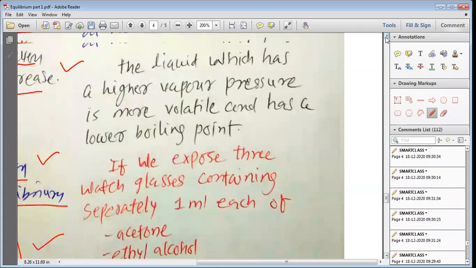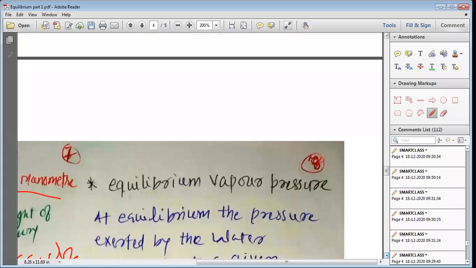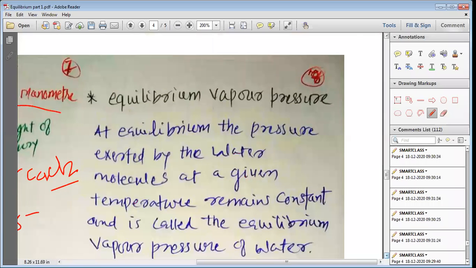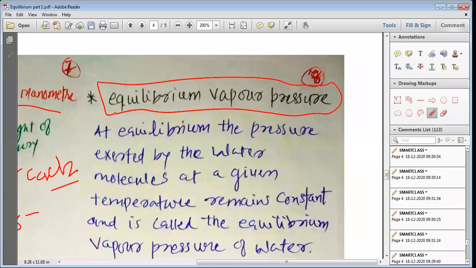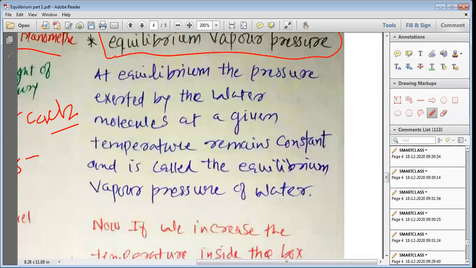It means there is no change, or the rate of evaporation and rate of condensation become the same. So, my dear students, here we find some pressure that we measure. That pressure we want to define here as an equilibrium vapor pressure. Let us learn the definition of the equilibrium vapor pressure.